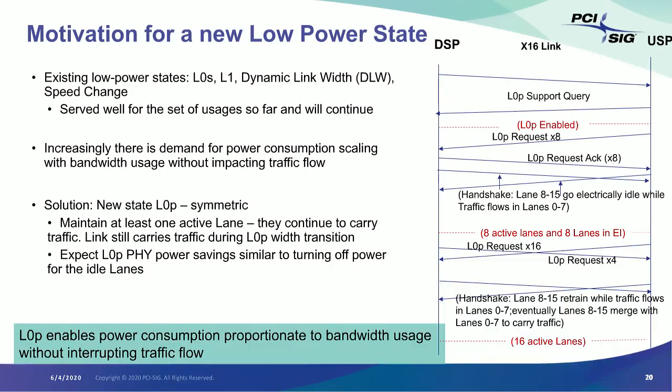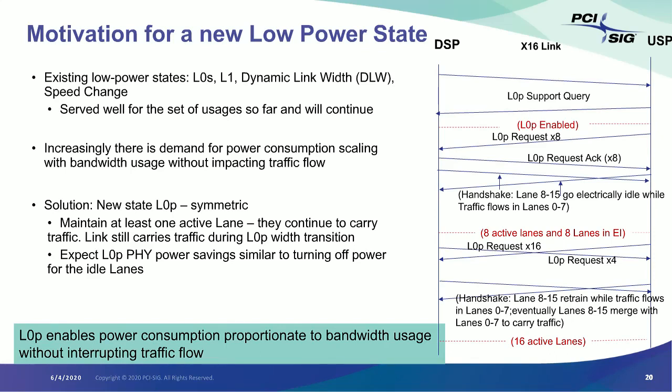Now we also offer very deep power savings in idle mode using L1 substates, where power consumption in the link has been single digit microwatts, so that's close to zero. So while we do really good in the two bookends, increasingly people have been demanding that their bandwidth consumption should be reflected in the power consumption. So ideally speaking, let's say if I have a by 16 link where I'm consuming, let's say 2 watts of power, if I don't use that link 100% of the bandwidth, if my utilization of that link is 50%, can I get something close to 1 watt of power? And that's basically what we want to do, and we want to get there without interrupting the traffic flow.